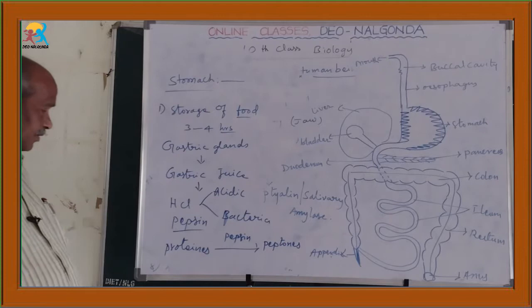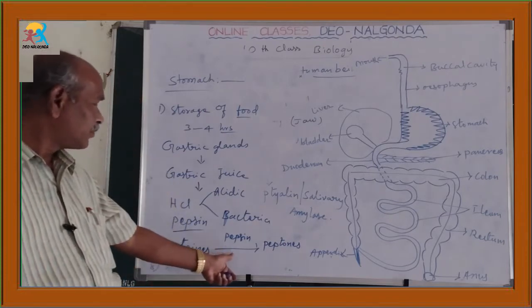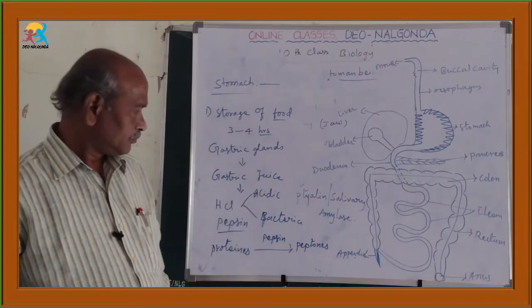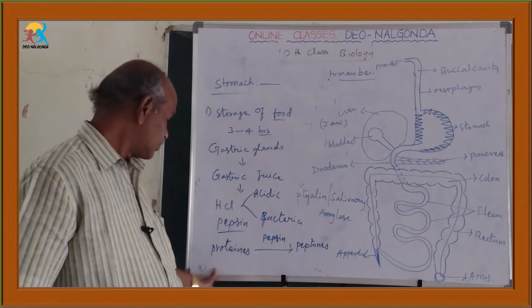So like that, in the stomach, with the help of the pepsin enzyme, proteins are digested. That is the main important use.